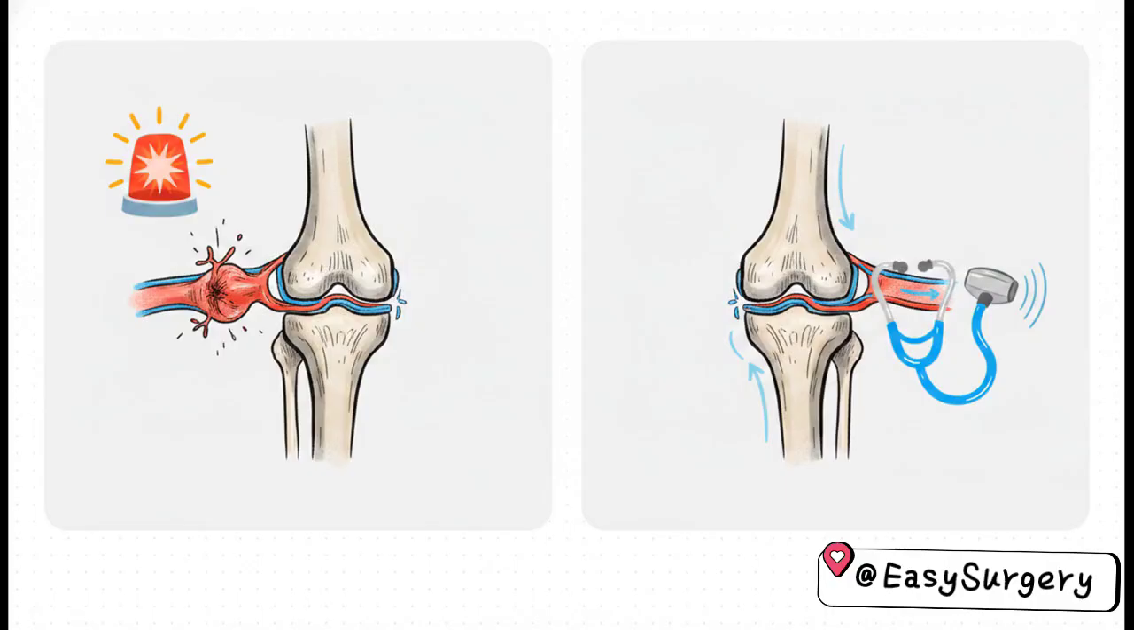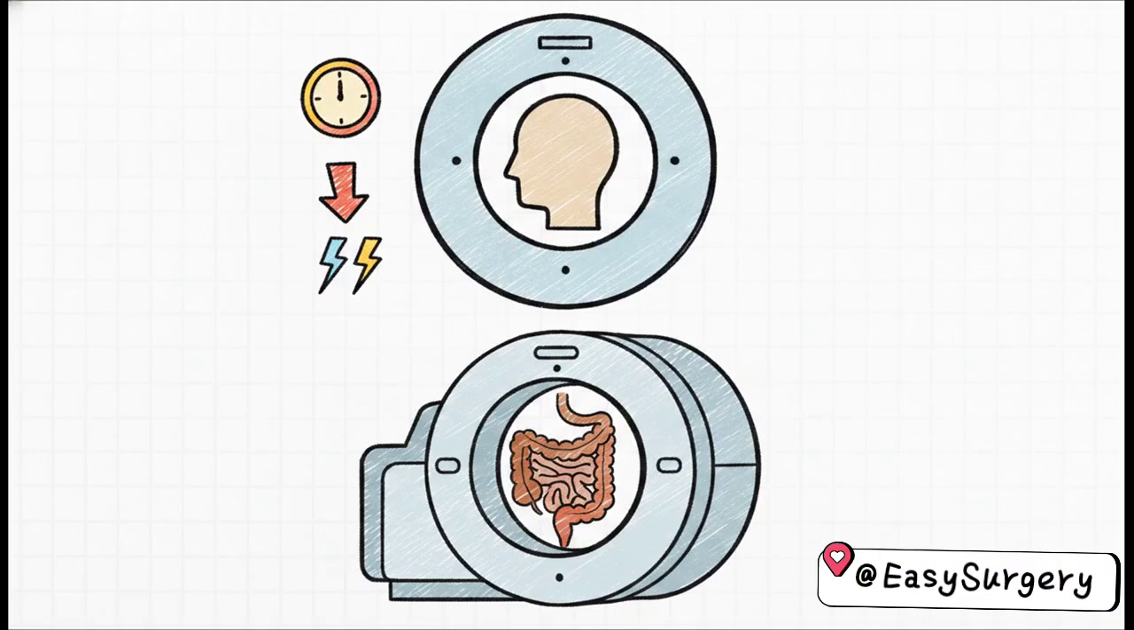But hey, what if the pulse does return after reduction? Your immediate next step shifts. In that case, the correct answer is to grab a Doppler or CTA to double-check that vascular integrity. Let's knock out questions 4 and 5.